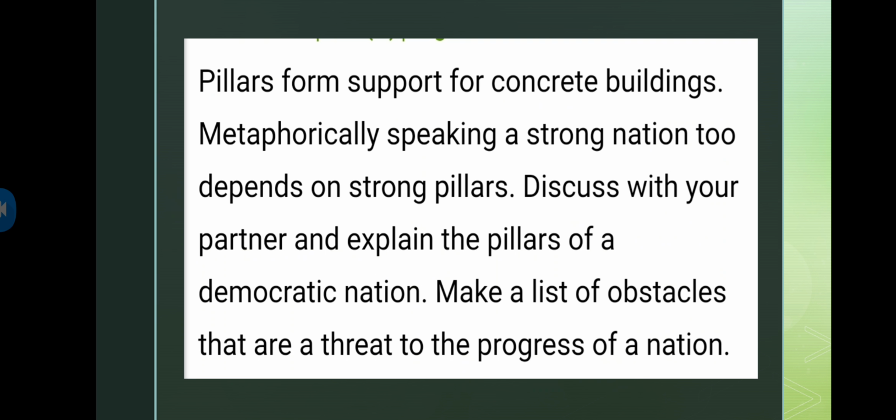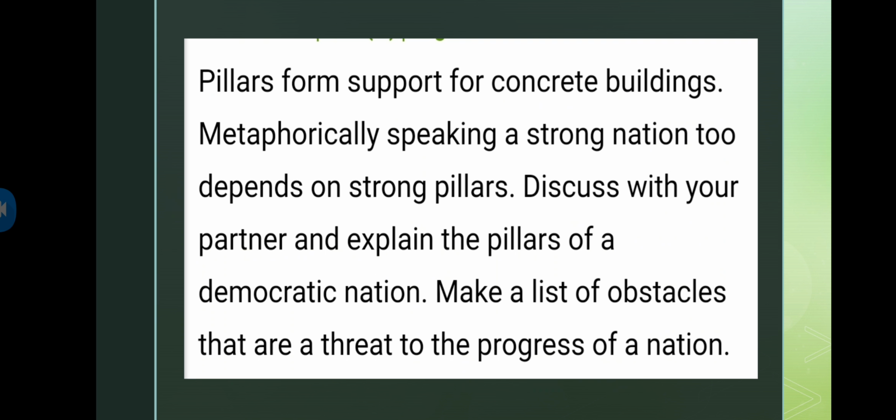A building should be strong enough. Obviously, right? Usually these days we hear that a building collapsed or something like that. So if the base is strong enough, there will be no chances of that building collapsing. If the pillars are strongly built, there will be less chance of the building falling down. So the pillars of the building should be strong enough to hold it, right? In that sense, it is saying, pillars form support for concrete buildings. Metaphorically speaking, a strong nation too depends on strong pillars. So discuss with your partner and explain the pillars of a democratic nation.